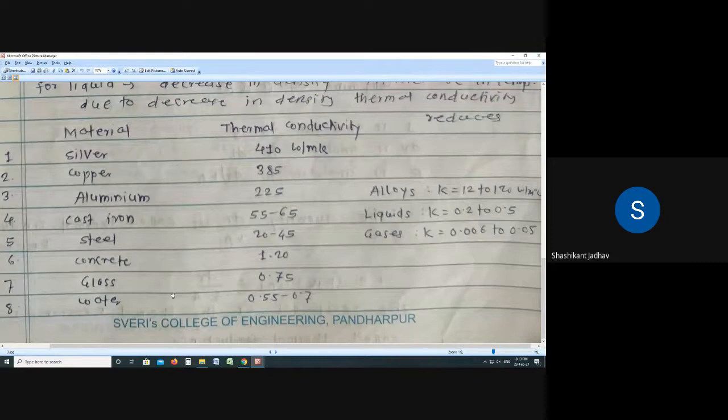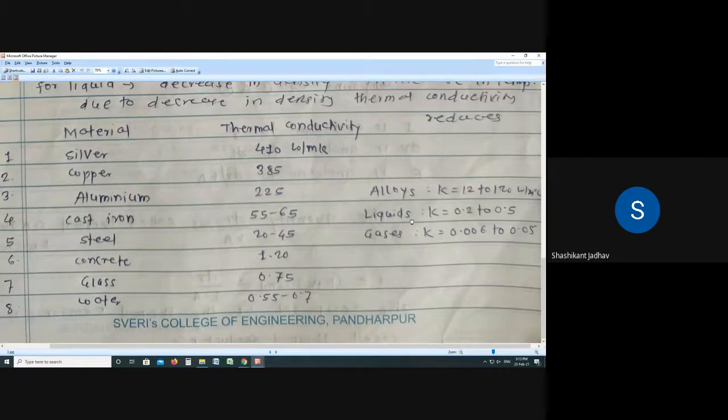So these are the thermal conductivities of the different materials. From these we have to understand silver has the highest thermal conductivity, that is 410, and water has a lower thermal conductivity, that is 0.55 to 0.7. Then at the right hand side I have written the thermal conductivities for the alloys, liquids and gases. So write down those values also. For the alloys, K is 12 to 120 watt per degree Celsius.